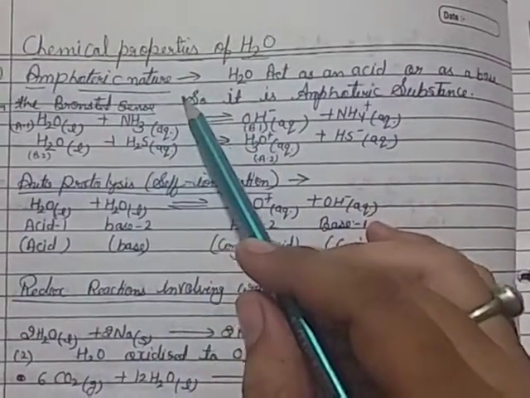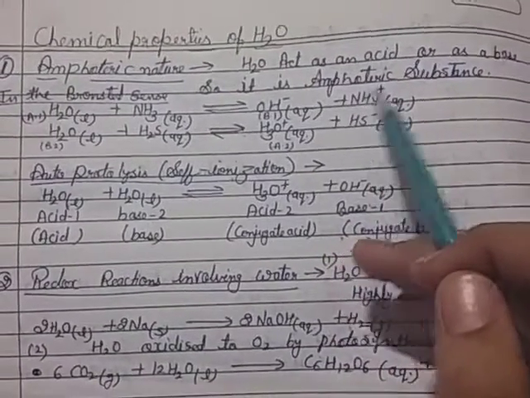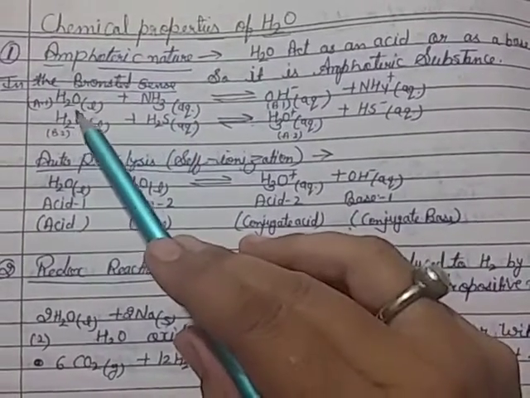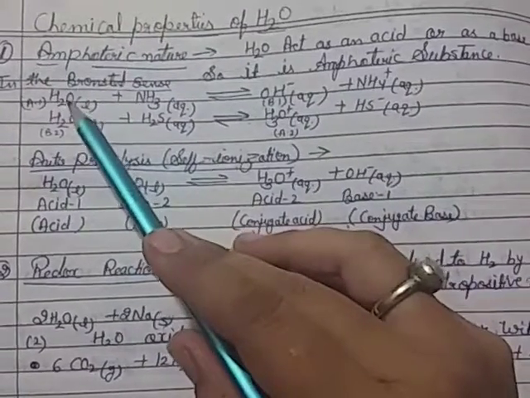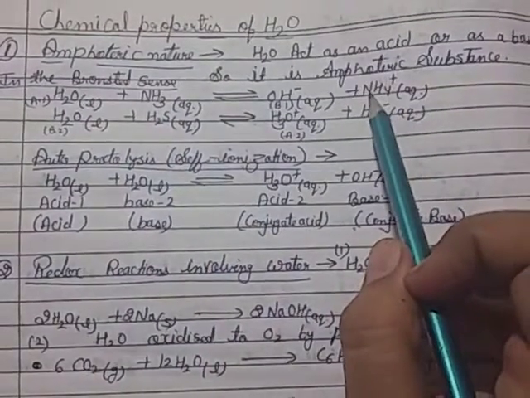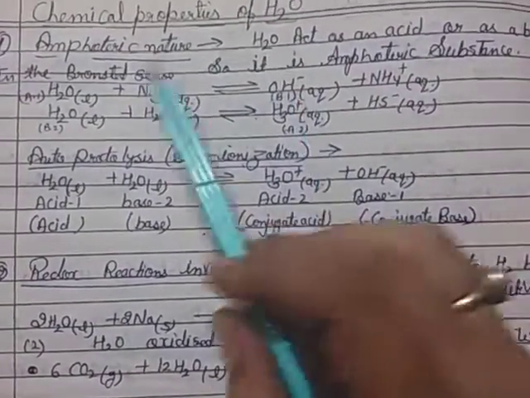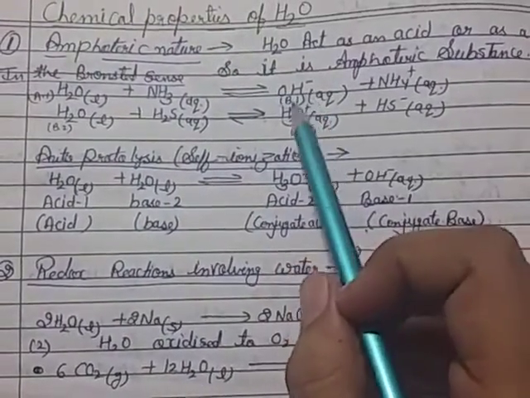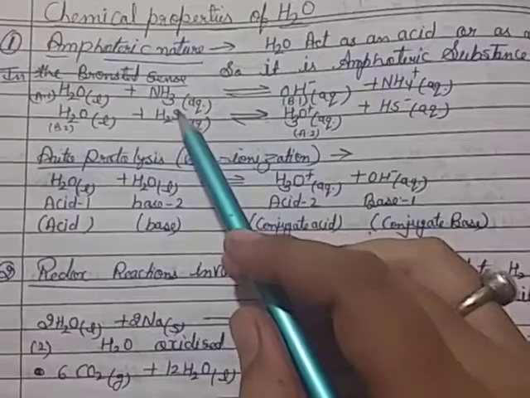First is amphoteric nature. So water acts as an acid or as a base, so it has an amphoteric nature. Whenever water reacts with ammonia, the nitrogen accepts its hydrogen. So in H2O, the oxygen accepts the lone pair from nitrogen, so a positive charge appears at nitrogen and the oxygen accepts electrons. So OH minus forms. Here H plus is removed, so water is the acid, and it forms OH minus. And here NH3 accepts the proton.